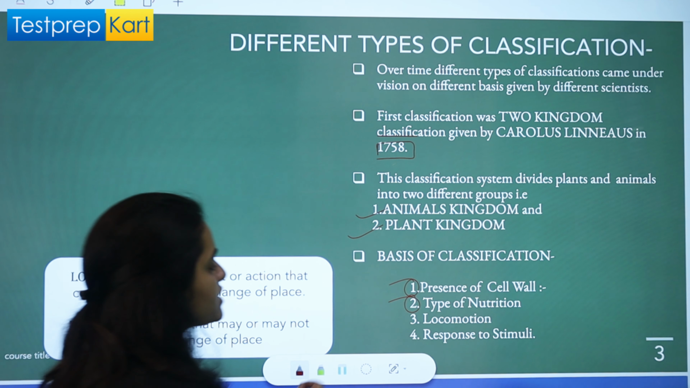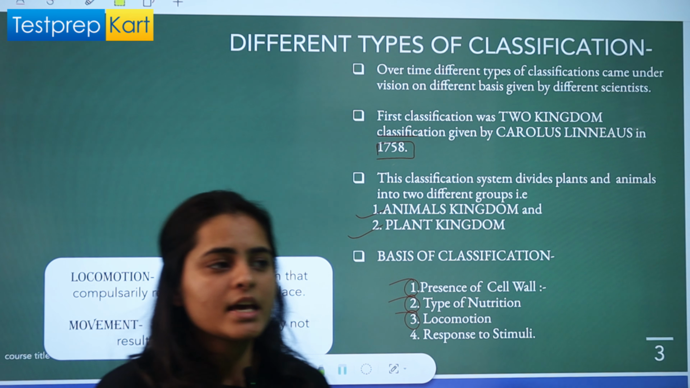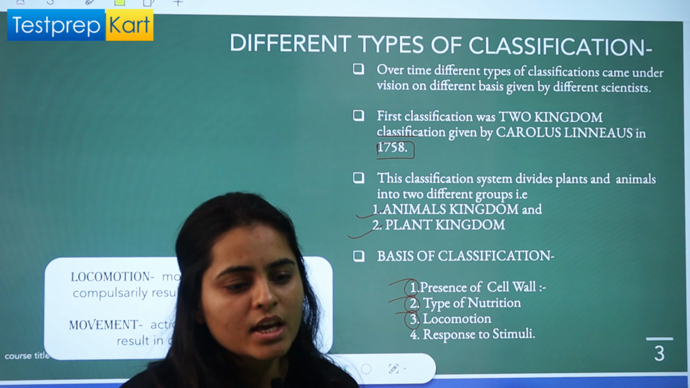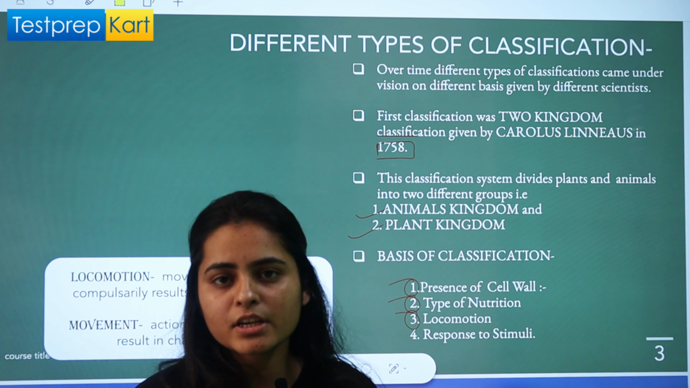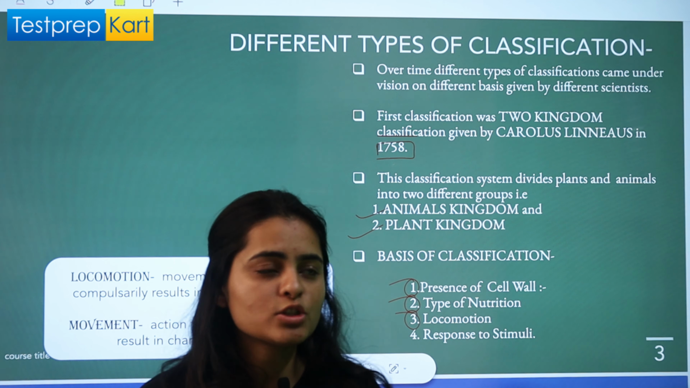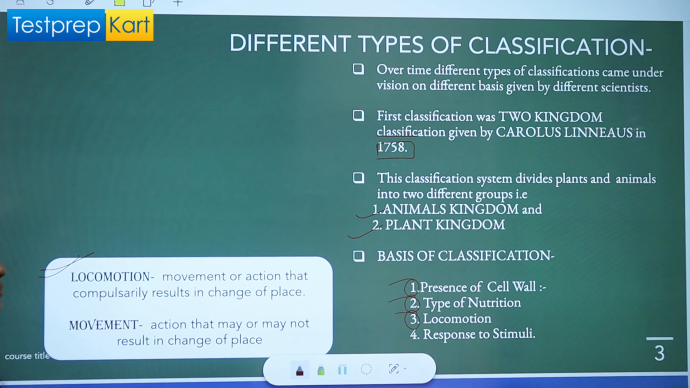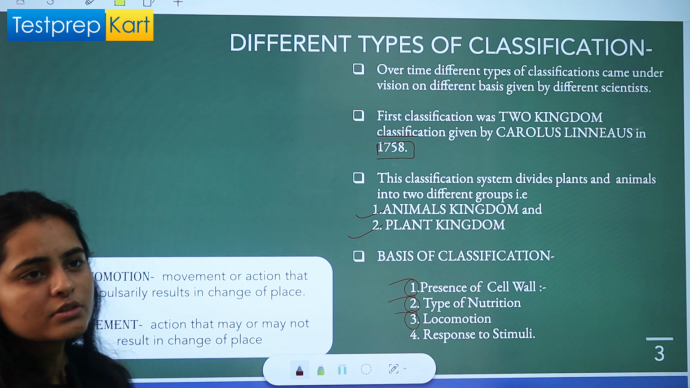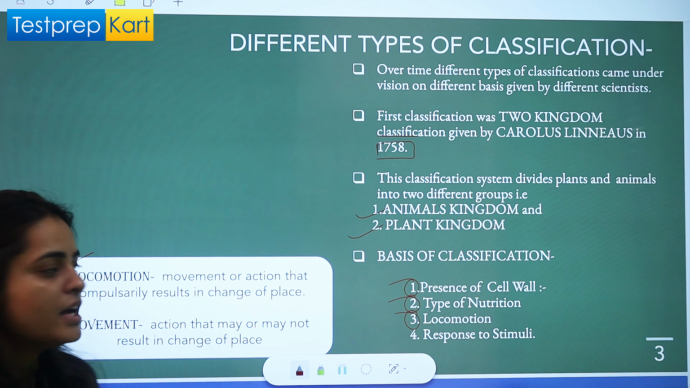Third mode of classification is locomotion. Locomotion is that movement in which the organism is changing its position, right? Locomotion is that movement in which the organism is changing its position. We have written here the difference between locomotion and movement, right? We have a very, very thin line difference between locomotion and movement, right?